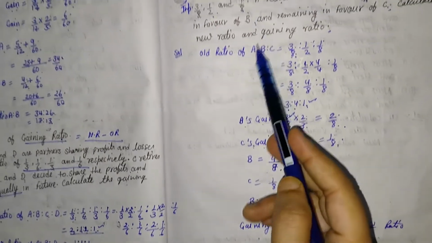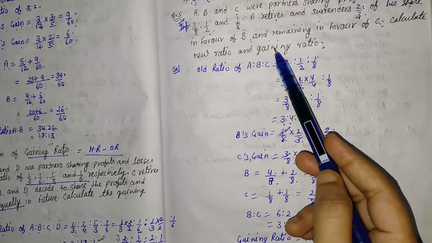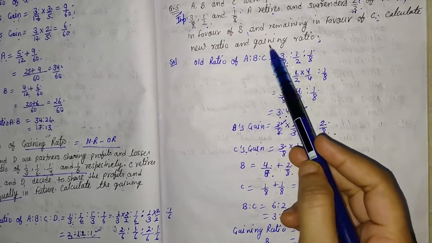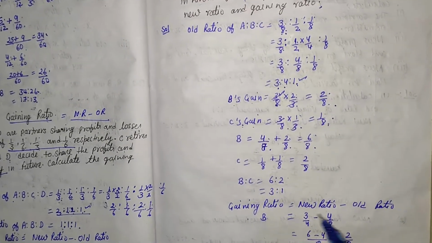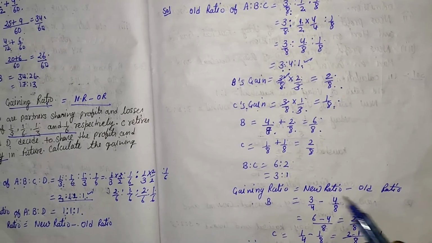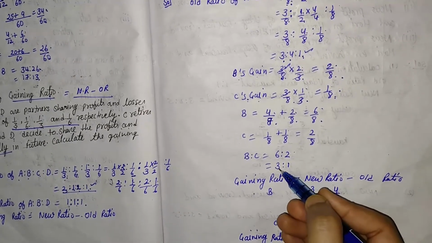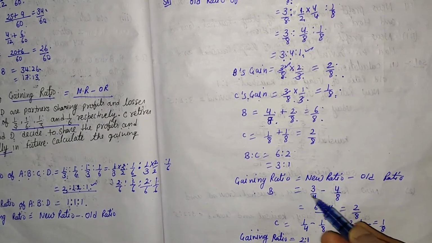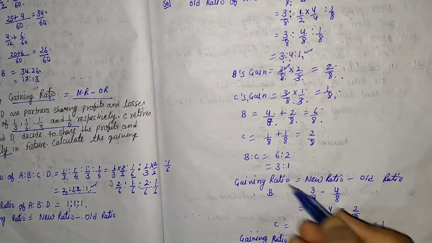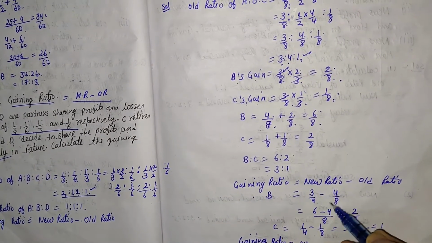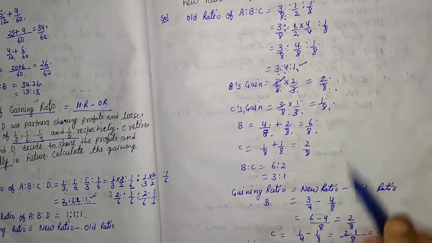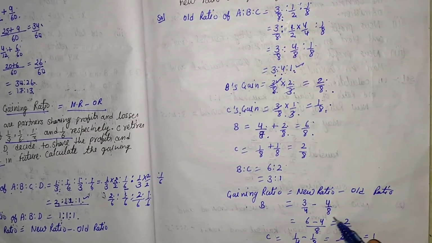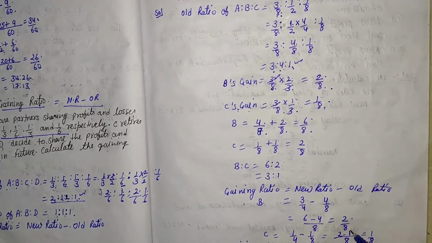Now in this question one point is also asking, from that, the gaining ratio. And what is the gaining ratio formula? New ratio minus old ratio. What is the new ratio? 3:1. It means B's new ratio is 3/4, 3 out of a total of 4, and B's old ratio is 4/8. After solving this we are getting 2/8.